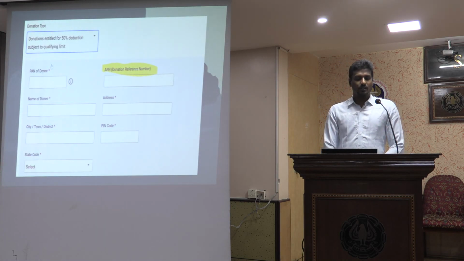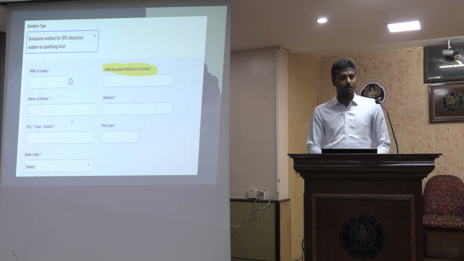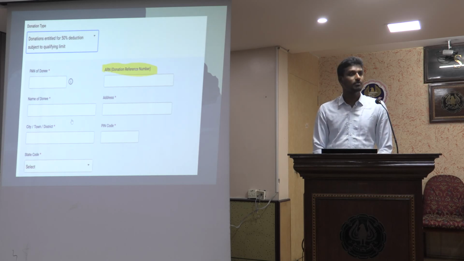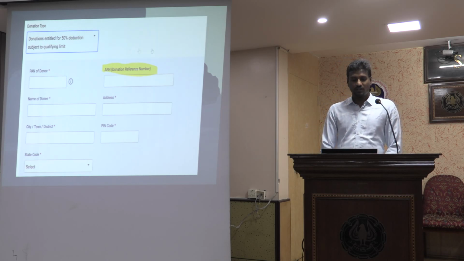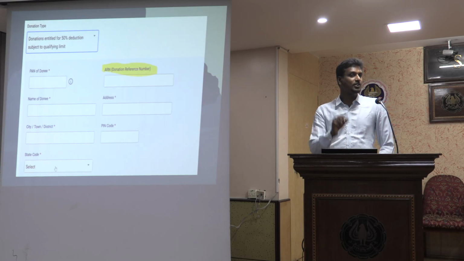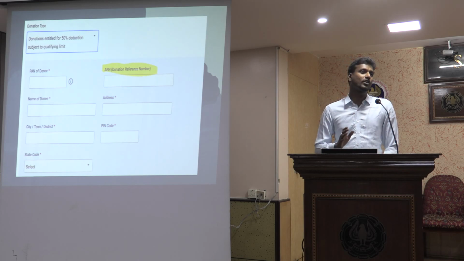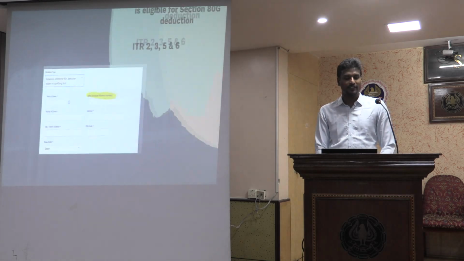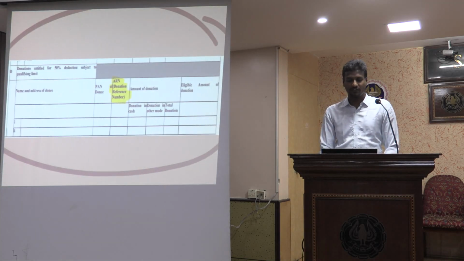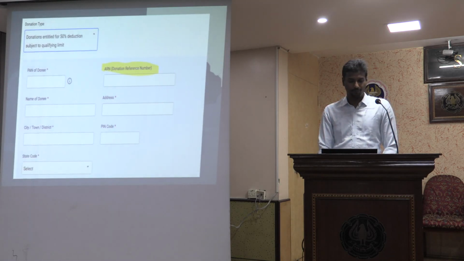So this is how the table looks on the online portal. We'll have to give all this information, and on the portal, the ARN donation reference number is being enabled, and we'll have to fill it in separately for each donation. I cannot do it for one line item and not the other. I don't have an option. So for each donation I have to give the information appropriately.